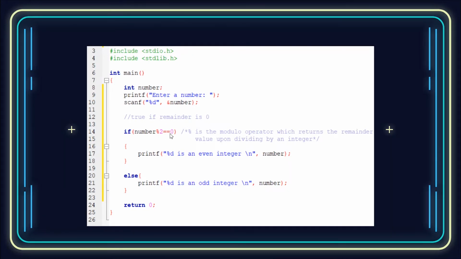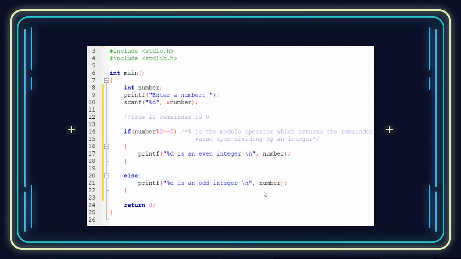If there is no remainder, you will print that the entered number is an even integer, and then print the value of the number. And else means that if it's odd, then you will print that it's an odd integer. So yeah, it's pretty simple.